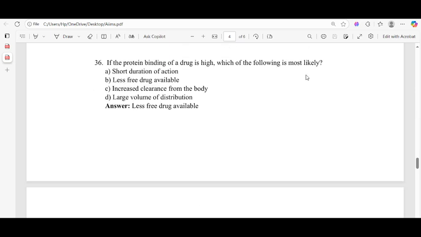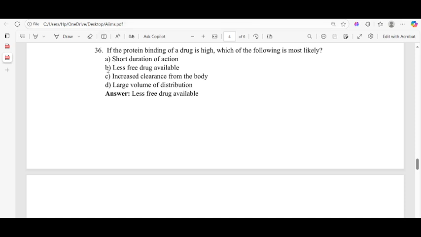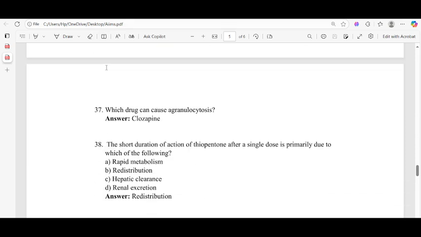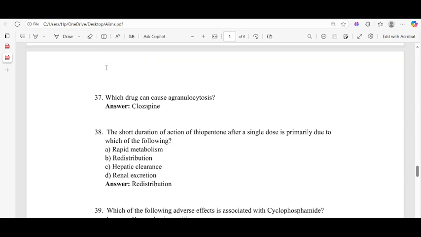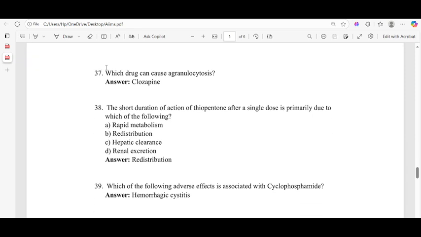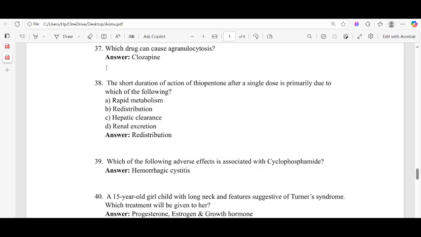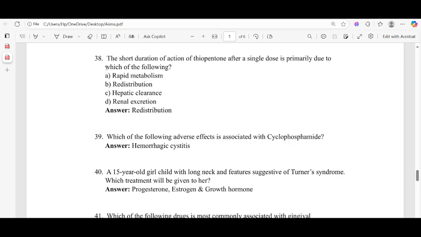Option correct is B. And which drug can cause agranulocytosis? So clozapine, an atypical antipsychotic drug class. And 38, the short duration of action of thiopentone after a single dose is primarily due to redistribution. Correct is option B.